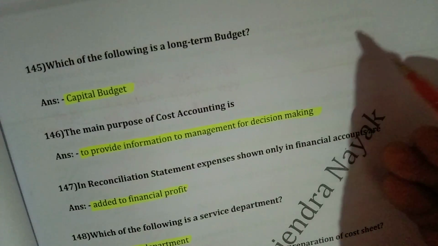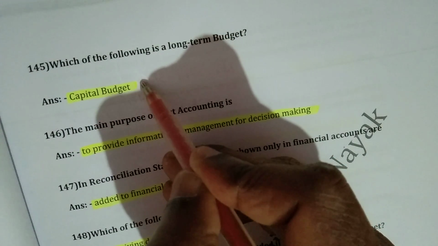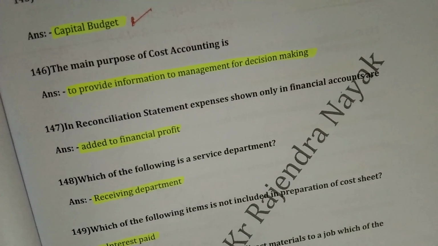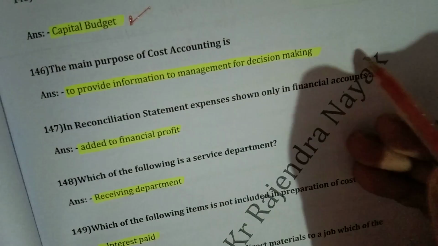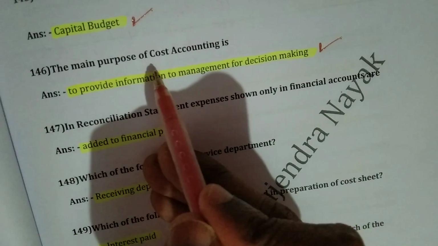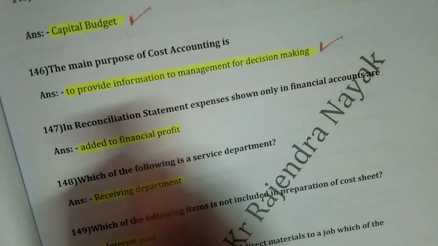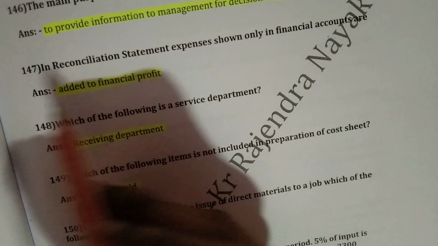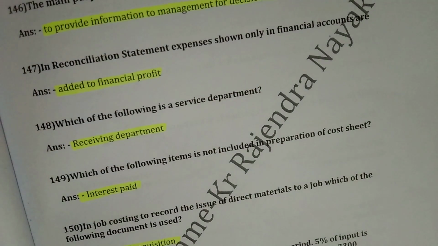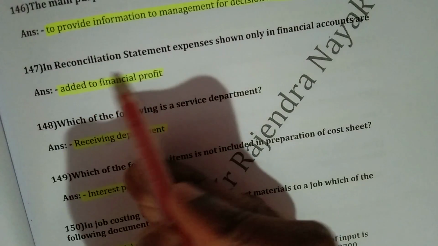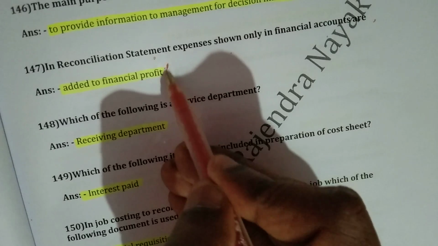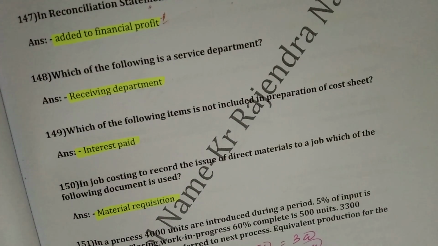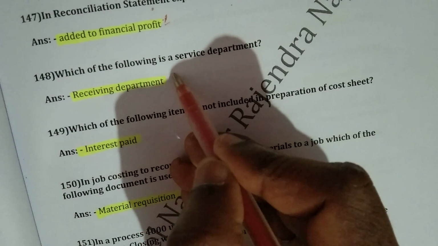Then question number 145. Which of the following is a long-term budget? As you know, capital budget is called a long-term budget. Then question number 146. The main purpose of cost accounting is to provide information to management for decision making. Clear? Question number 147. In reconciliation statement, expenses shown only in financial accounts are added to financial profit. Question number 148. Which of the following is a service department? Receiving department is a service department.